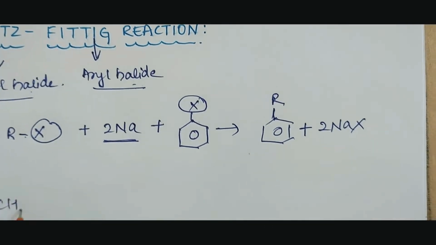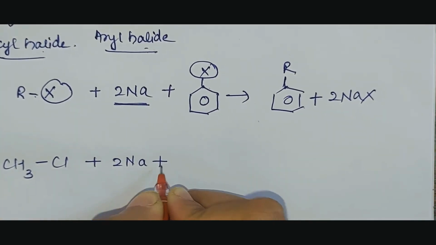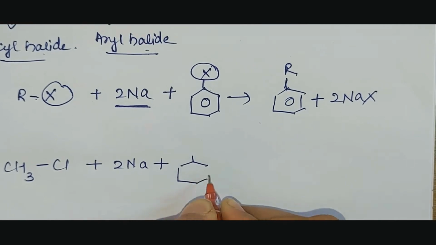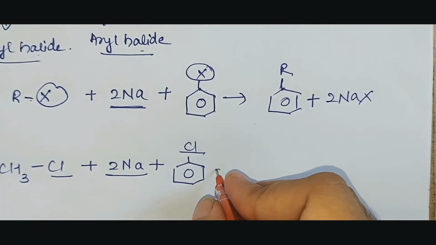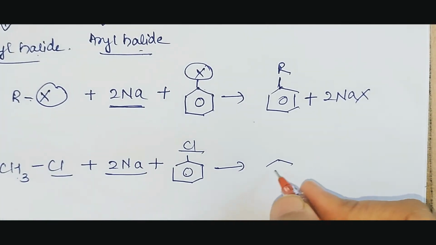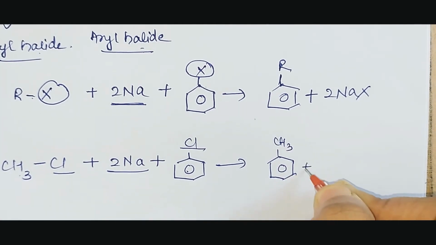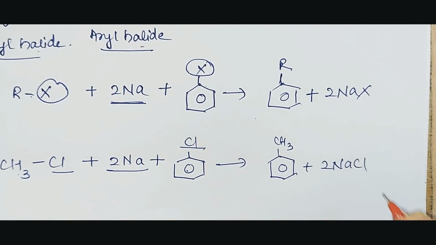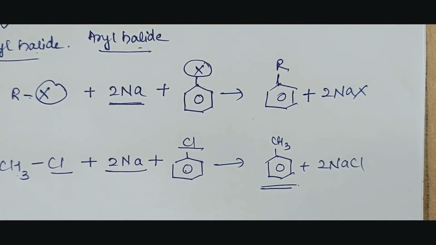Let us consider an example. When methyl chloride reacts with sodium metal and chlorobenzene in the presence of dry ether. So these are the conditions of the Wurtz-Fittig reaction. So sodium will react with Cl and form NaCl. CH3 will get associated with benzene, and the product obtained will be alkyl benzene plus 2NaCl, that is sodium halide. So the product obtained here is alkyl benzene.